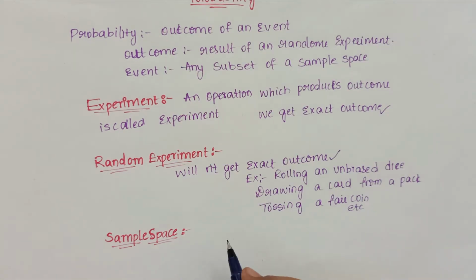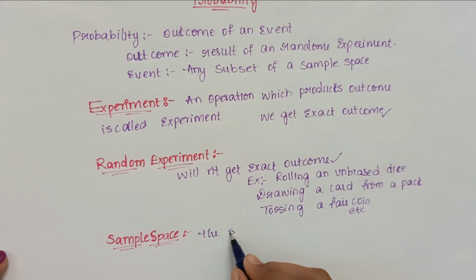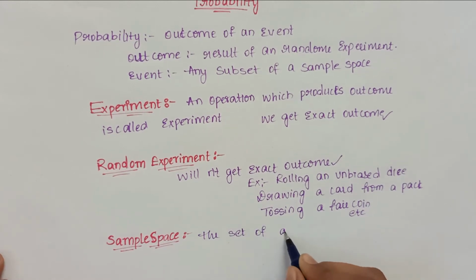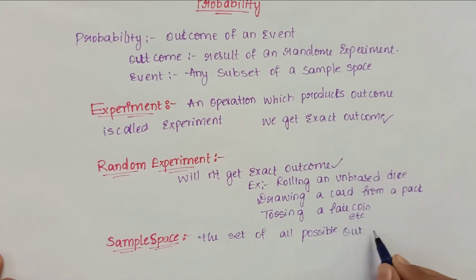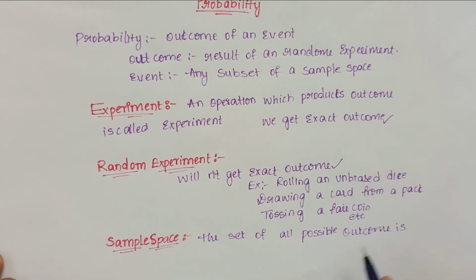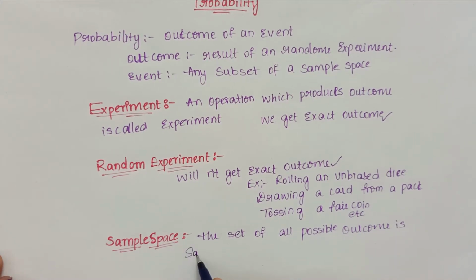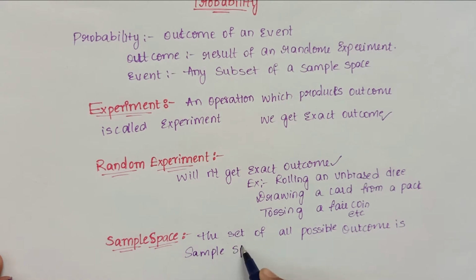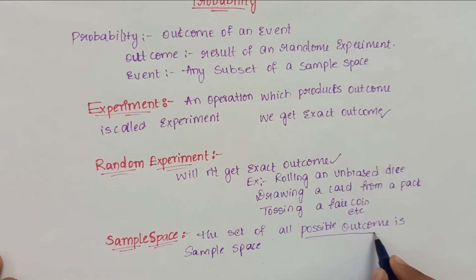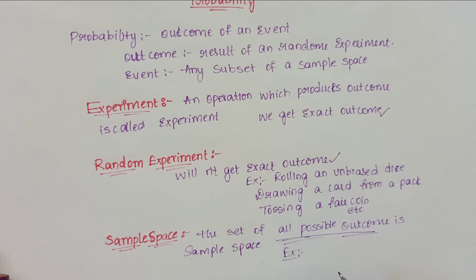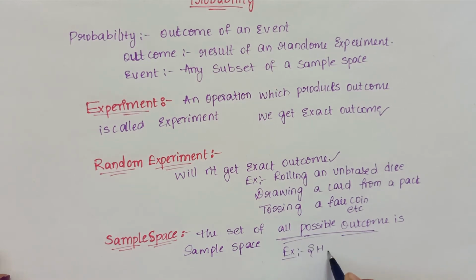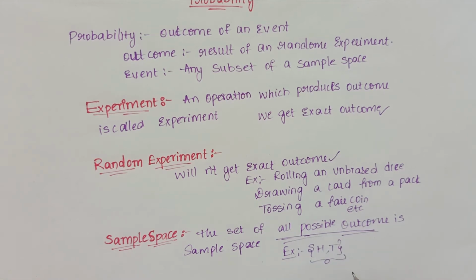Now sample space. Sample space means the set of all possible outcomes is called sample space. That means only all possible outcomes is called a sample space. For example, when you toss a coin that has either heads or tails, these are the possibilities of tossing a coin. So this is the example for sample space.